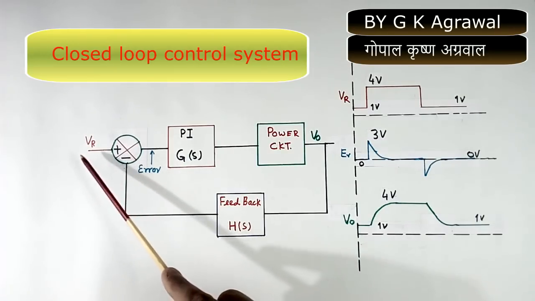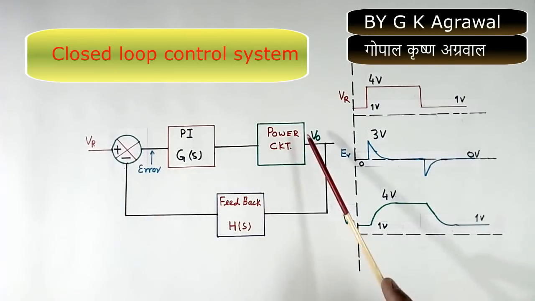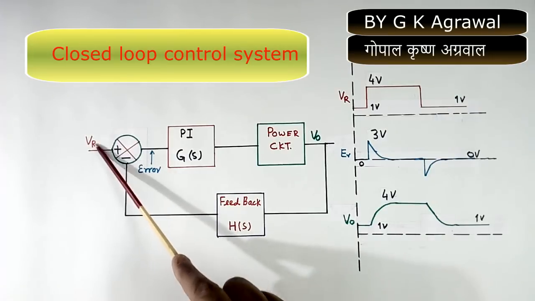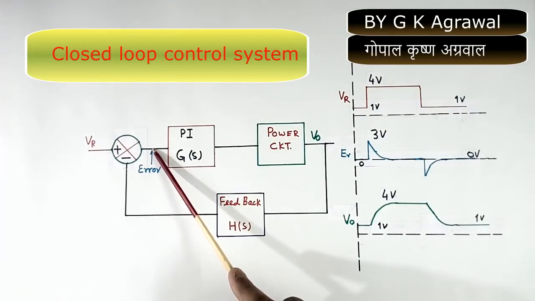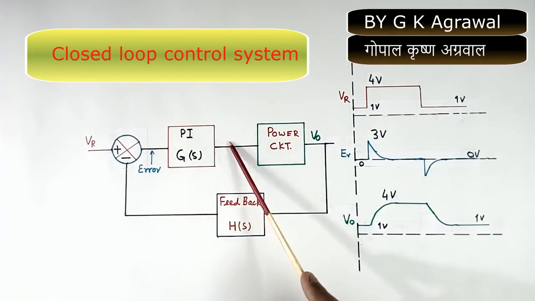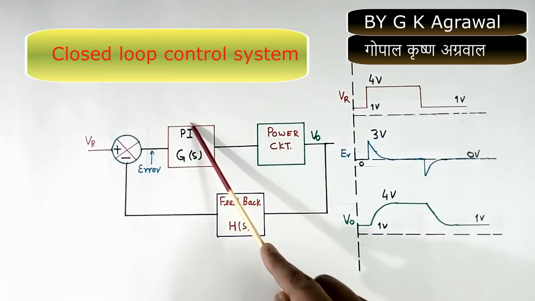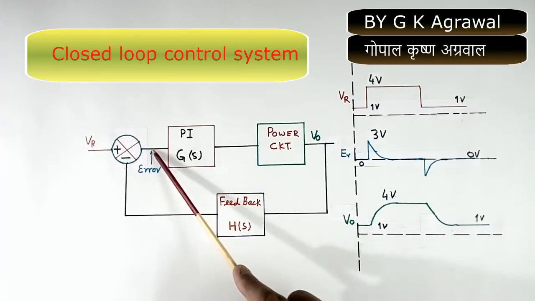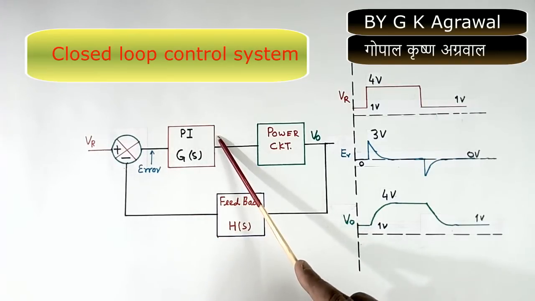Now under steady condition, this and this will be equal. Output will be equal to reference. When this and this are equal, error will be 0. So output will not change. The PI controller's quality is such that when error is 0, it will not change.